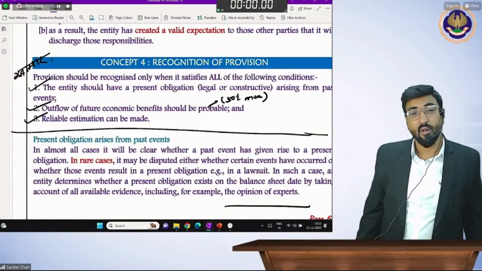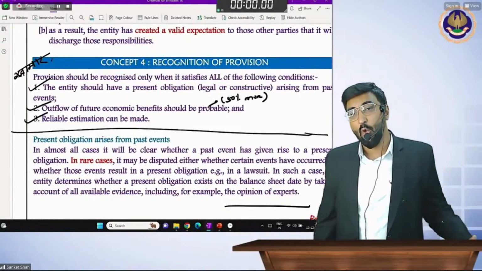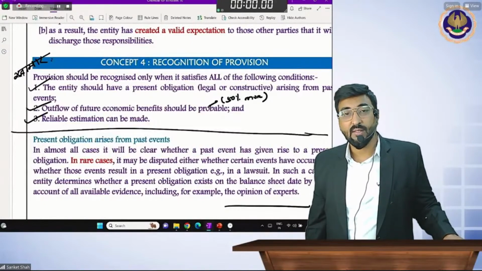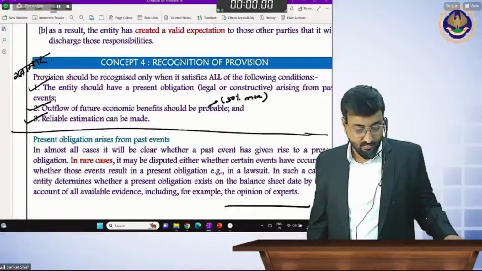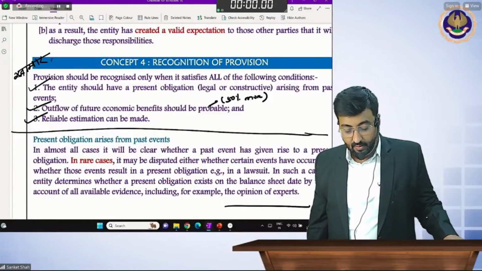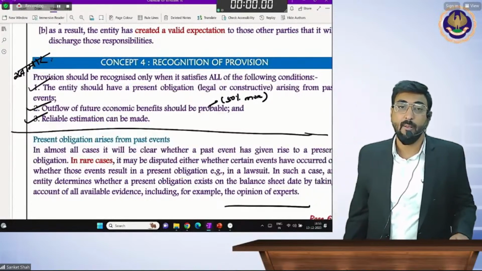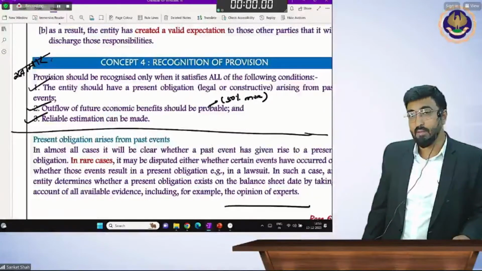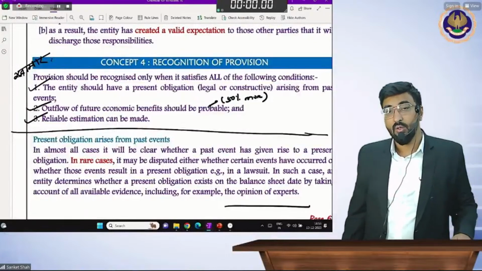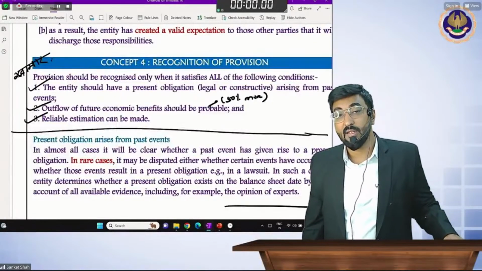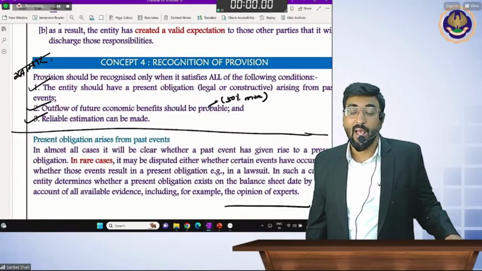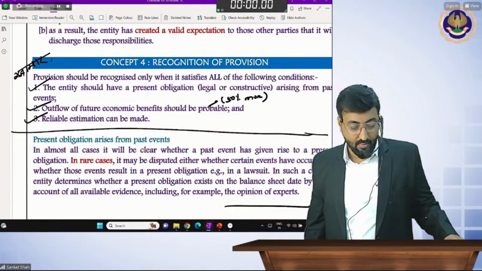Beta, study material questions are already covered in my notes, so don't worry. Study material के सभी questions cover कर दिए हैं. Why am I taking from apart from the study material? Reason is very simple, because this standard requires a depth knowledge, and how to present the answer is very important for this standard. So I am giving you extra examples.